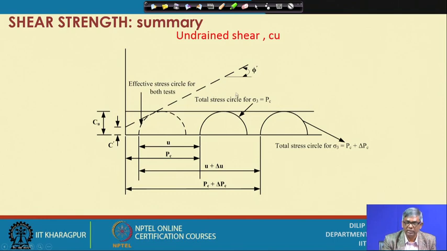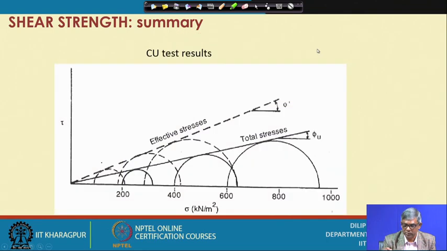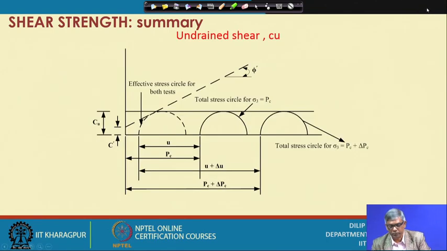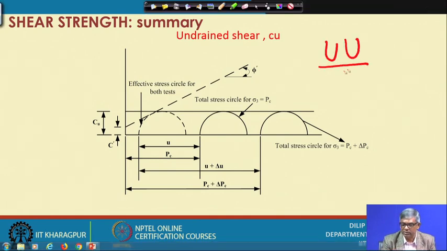As I have summarized, when you do undrained shear in the UU test on a saturated sample, we get an undrained shear strength independent of confining pressure.